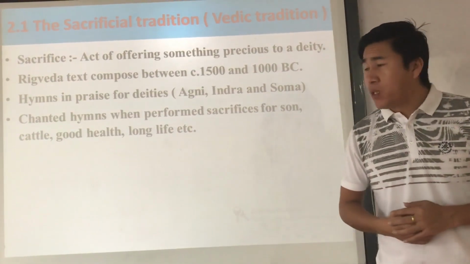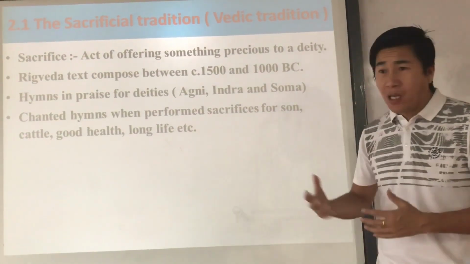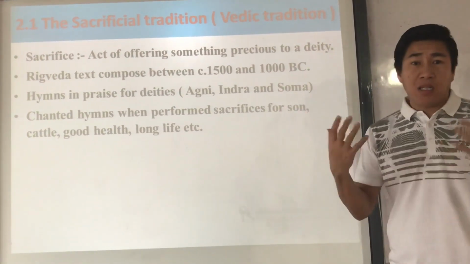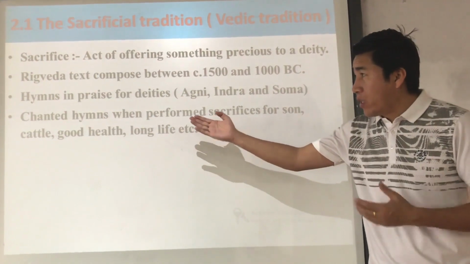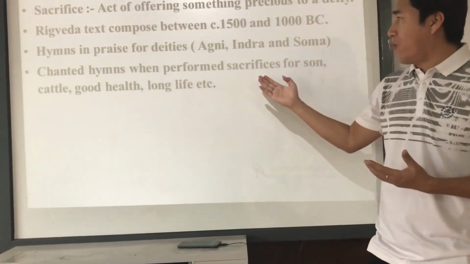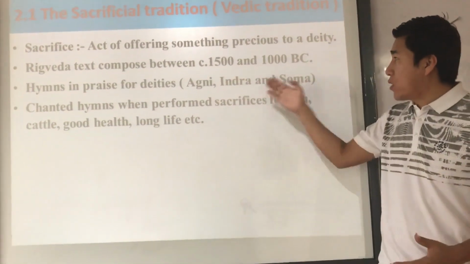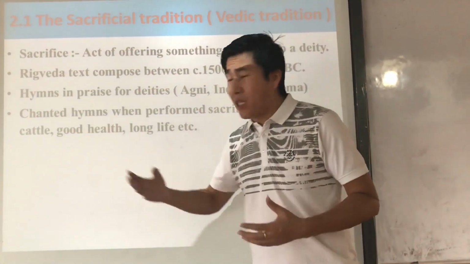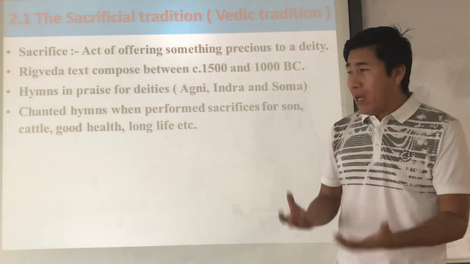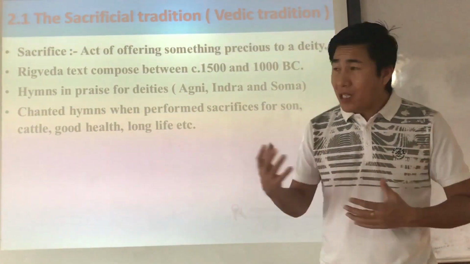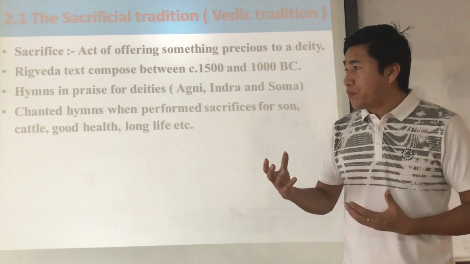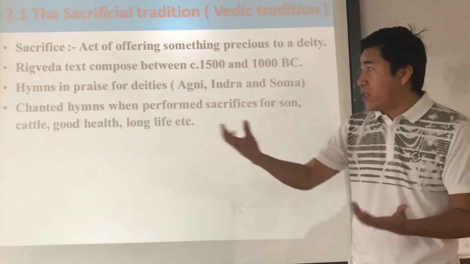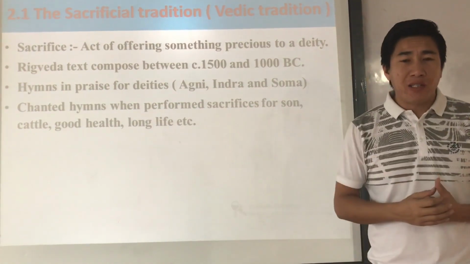In the Manusmriti text, the Dharmashastra mentions the patrilineal society, a male-dominant society, and the importance of the sun in ancient India. That's why when they chant the mantra and do the sacrifice, they do the sacrifice for Agni, Indra, Soma for the birth of the sun, and the prosperity of cattle, and then good health of the community or family, and the long life of the family. So these are the kinds of wishes they made when they did the puja or sacrifice for Agni, Indra and Soma in ancient India.